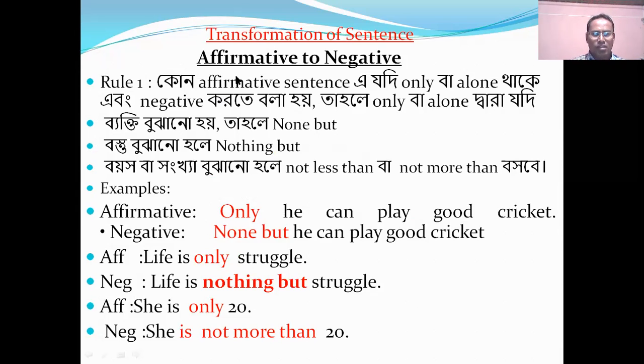In rule 1, if we get only or alone in an affirmative sentence, we have to make it negative by none but if there is a person, nothing but if there is a thing, and not less than or not more than if it indicates number or age.